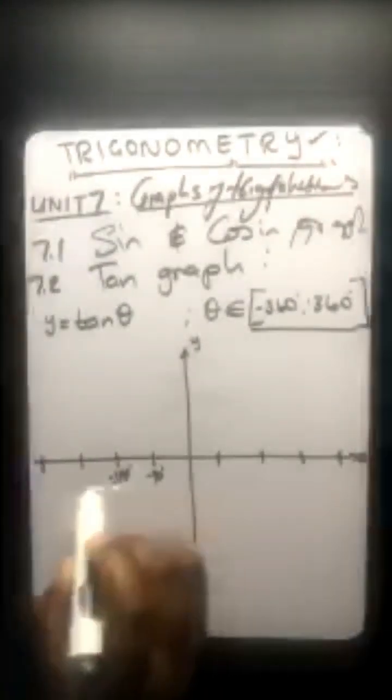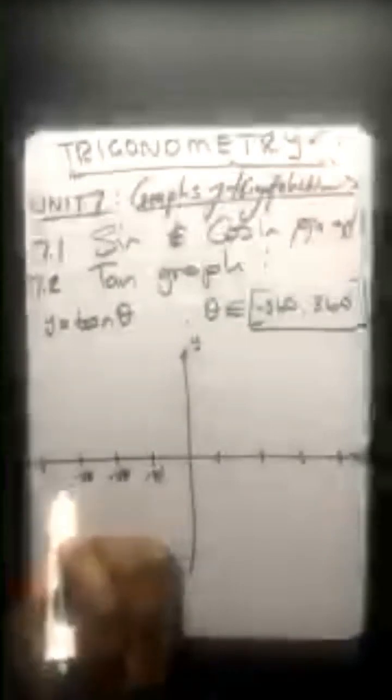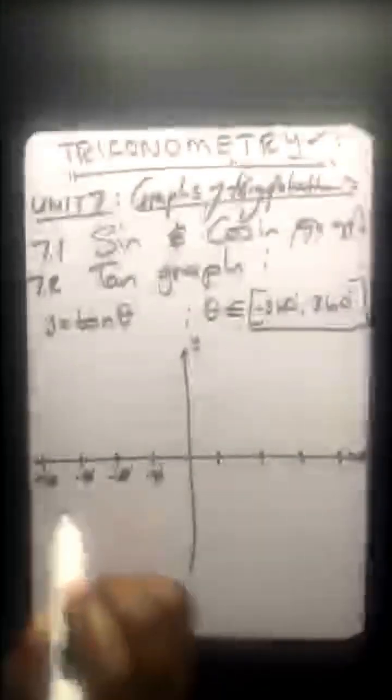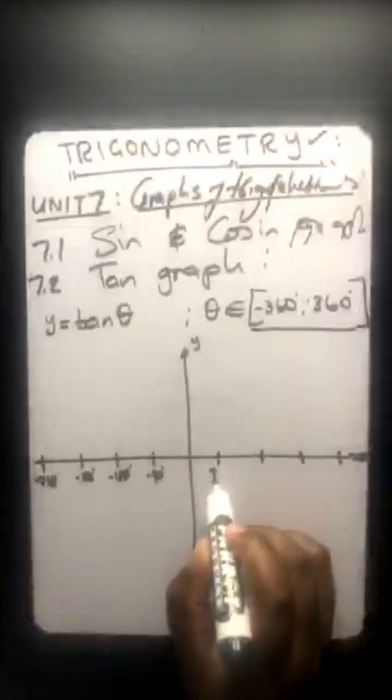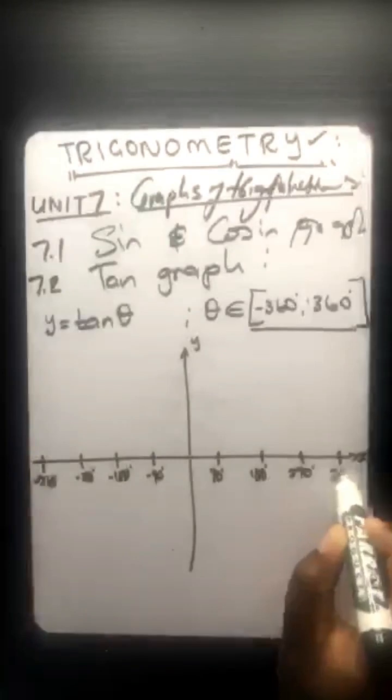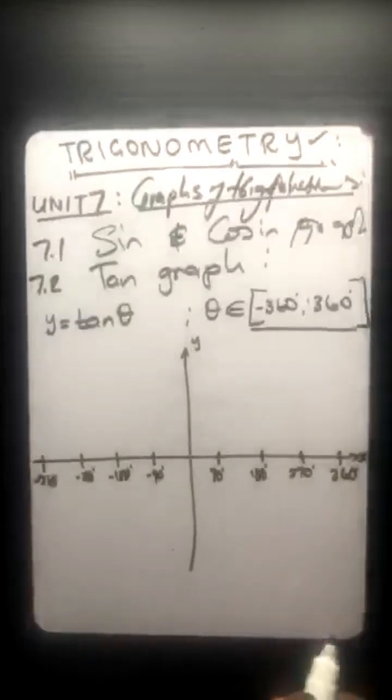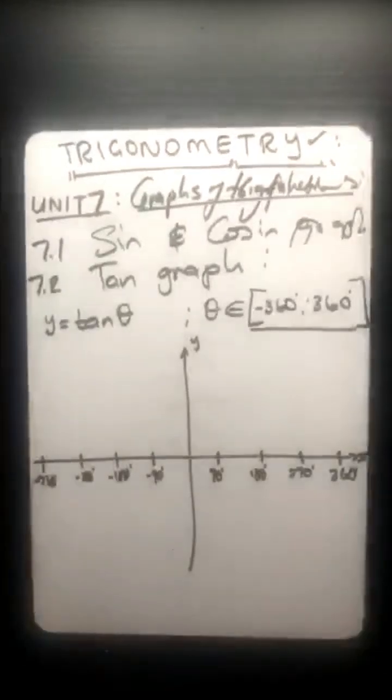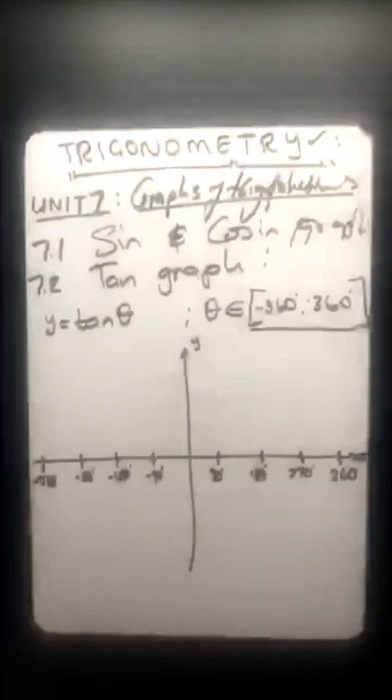So obviously you are having negative 90 degrees, negative 180 degrees, negative 270 there, negative 360 there, 90 there, 180 there, 270 there, 360 there.